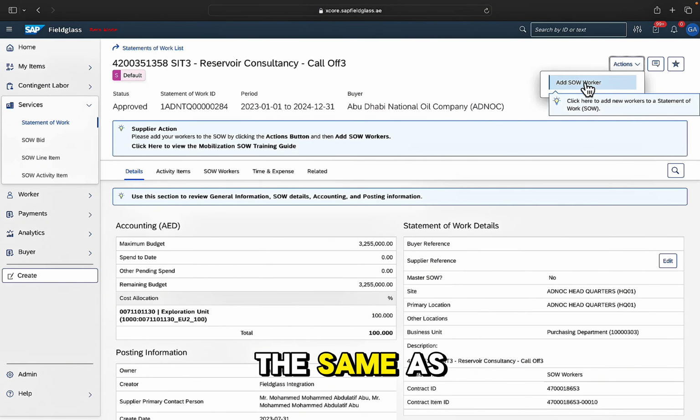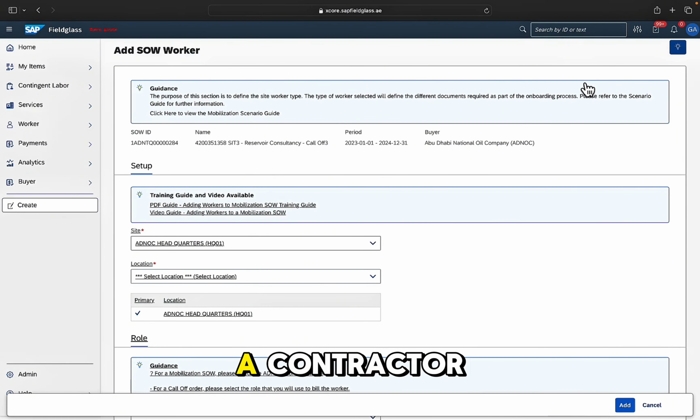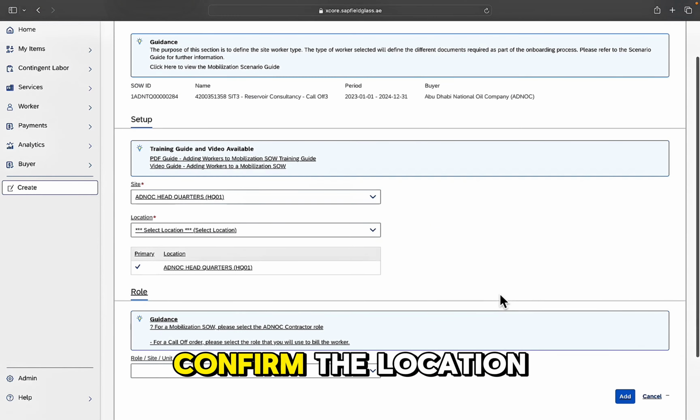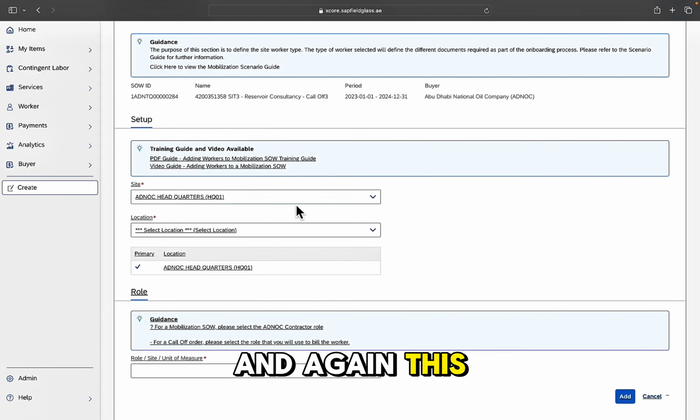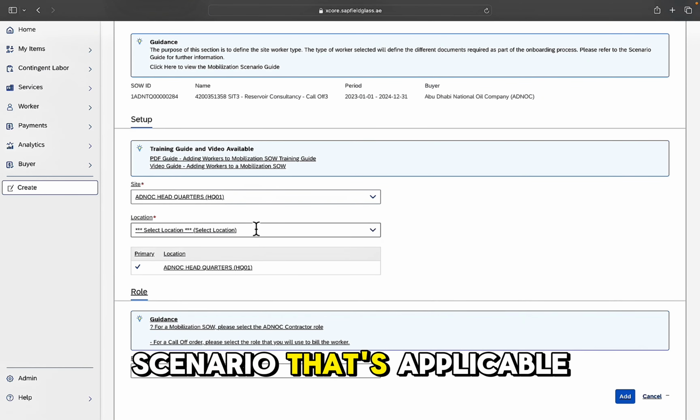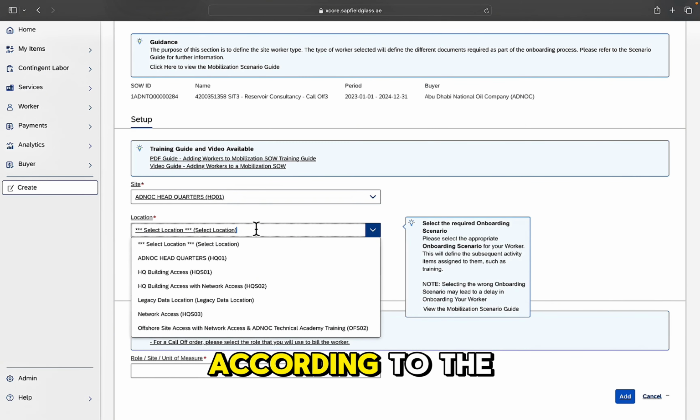This process is the same as when we started the mobilization of a contractor. But this time we're going to be confirming details and assigning the contractor into the call-off agreements. So first of all, as we go down the page, we're able to confirm the location. And again, this will be selected based on the scenario that's applicable for this individual, according to the call-off agreement details. We can check the site that's already selected to verify that information.